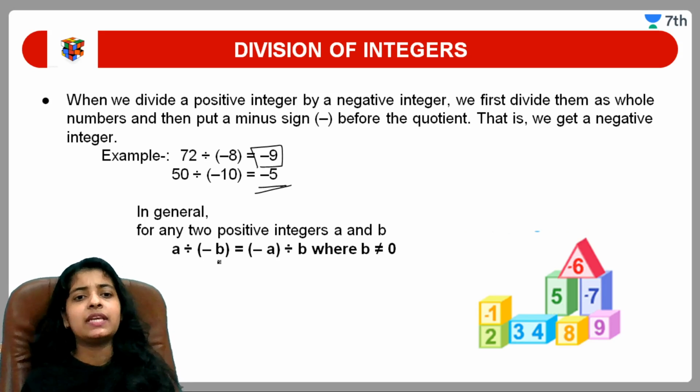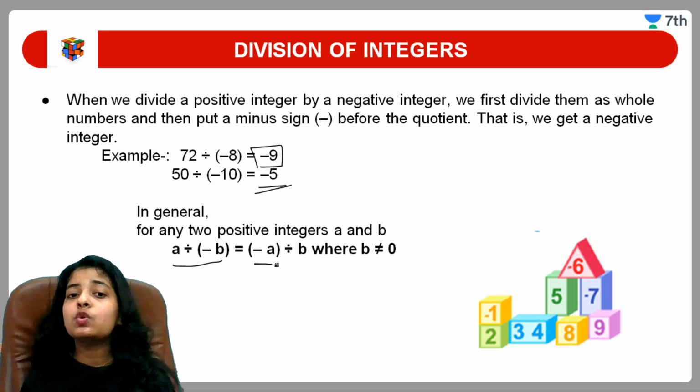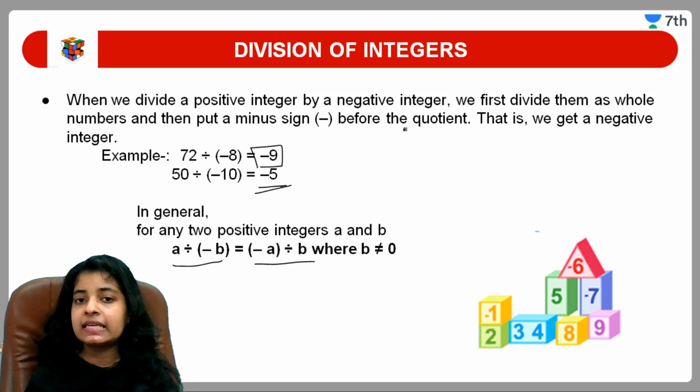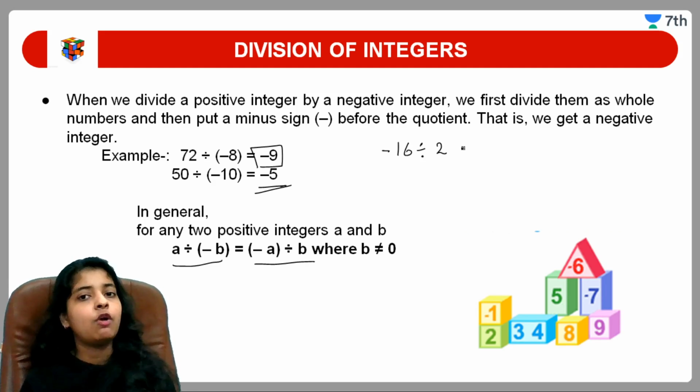Okay, in general we can say a divided by minus b will be equal to minus a divided by b. Let us take an example. Suppose I am taking minus 16 divided by 2. What I will get? I will get minus 8.